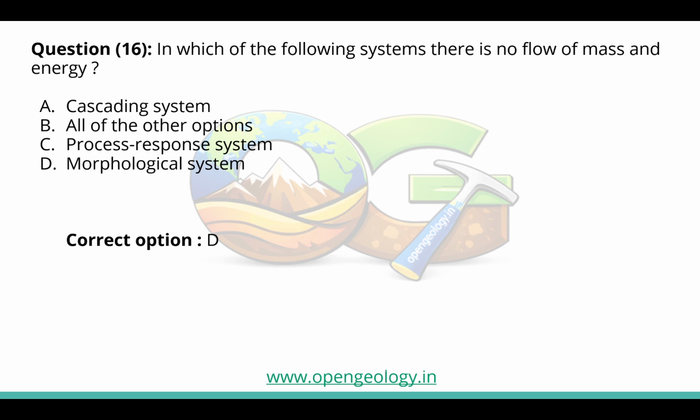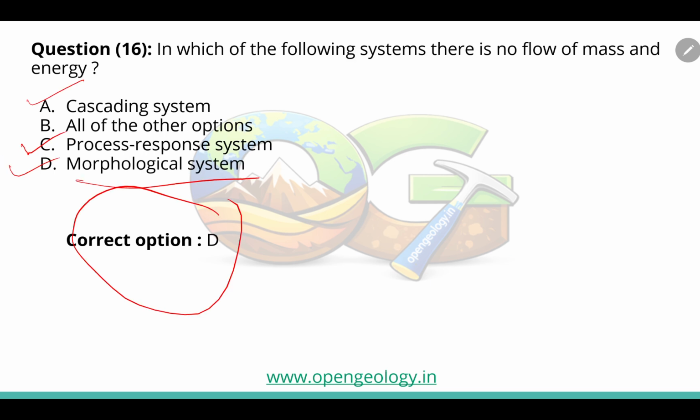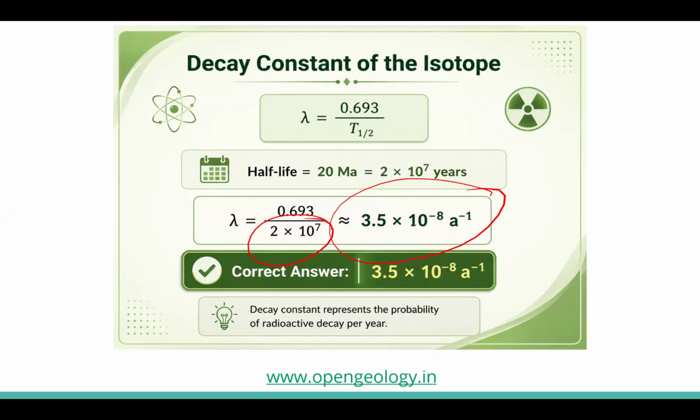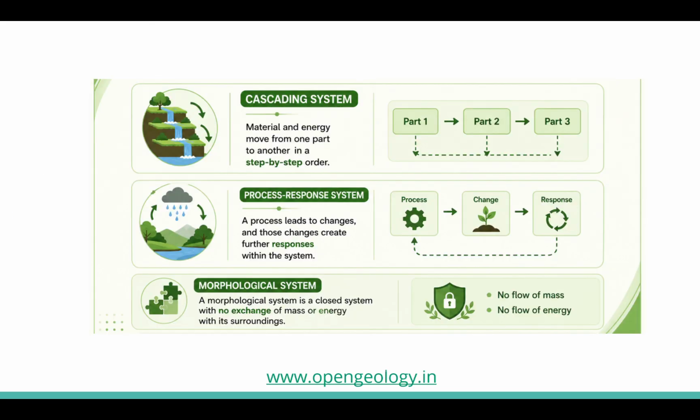Next question, in which of the following systems is there no flow of mass and energy? The first system is the cascading system, the second is the process response system, the third is the morphological system, and one option is all of the options. So the correct option here is D, that is, the morphological system. Let's see the explanation. By mistake the explanation just came before here, so let me go there.